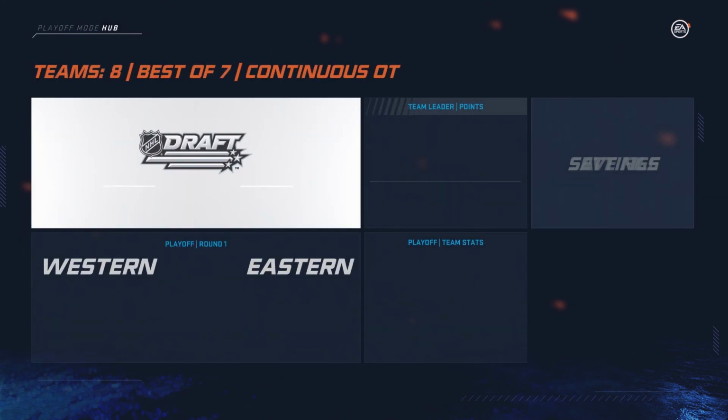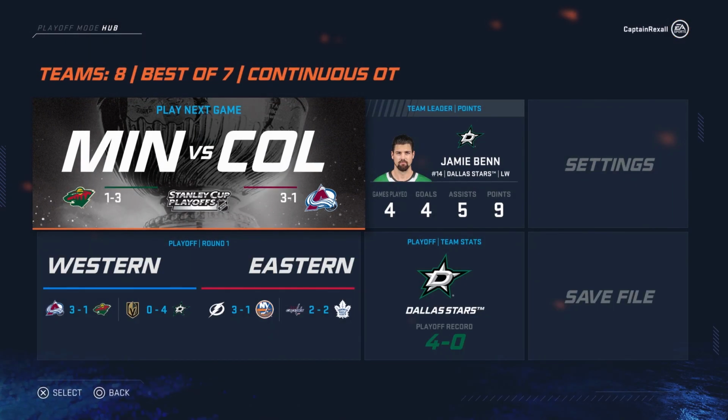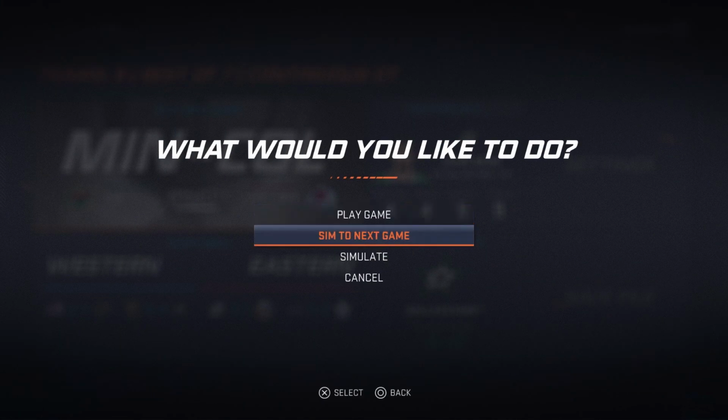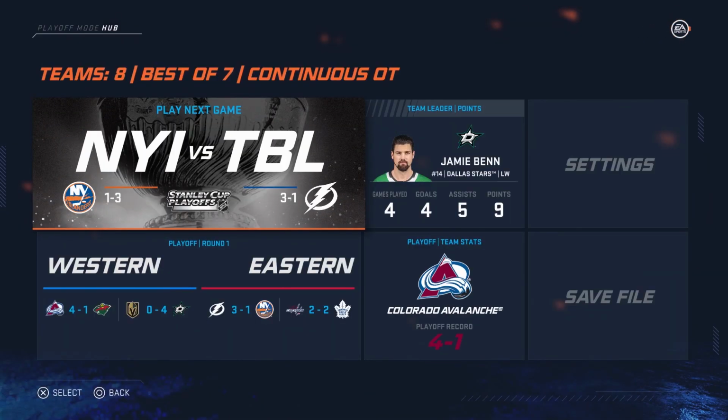Toronto versus Washington as they fight back and tie up the series 2-2. That is an even series between those two teams right now. Colorado versus the Minnesota Wild. Will Minnesota fight back? No. It will be Colorado versus the Dallas Stars in the conference finals.